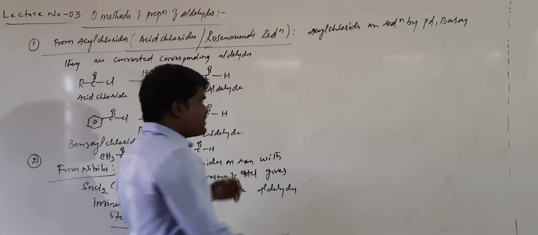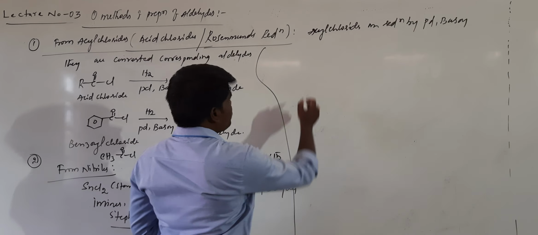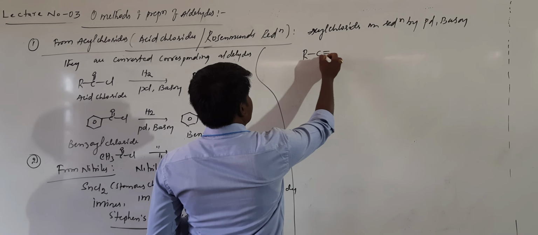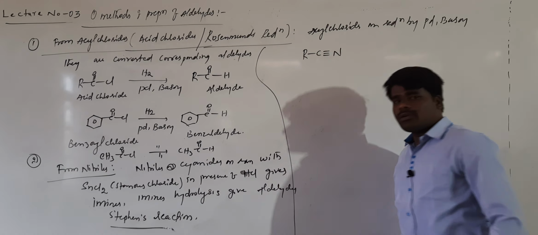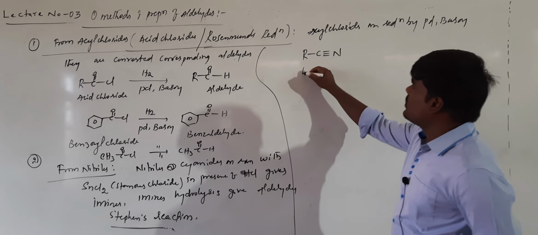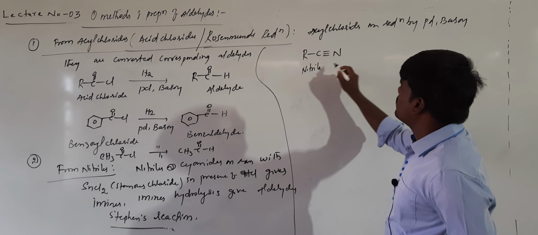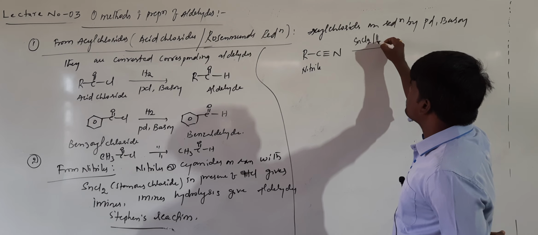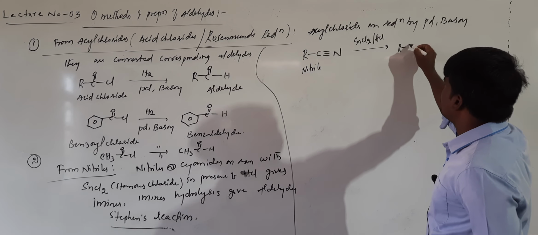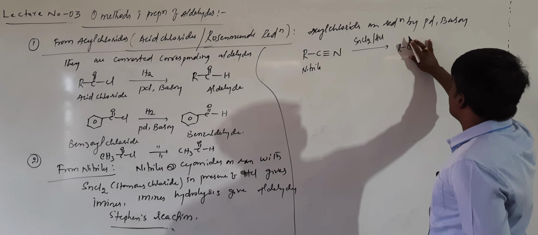Now let us see what this means. What is the general formula of nitriles? R-C triple bond N is called a nitrile, or cyanide. When you treat this compound with stannous chloride in HCl, it is converted into an imine.